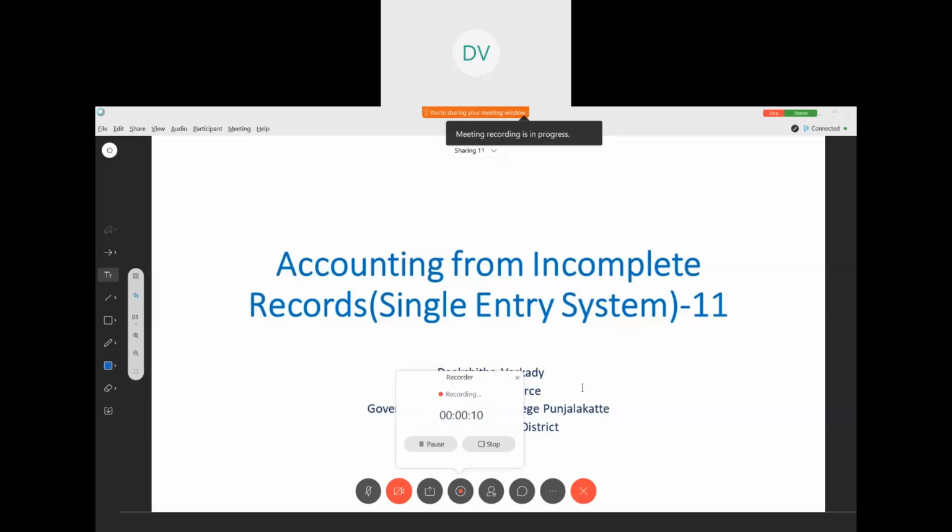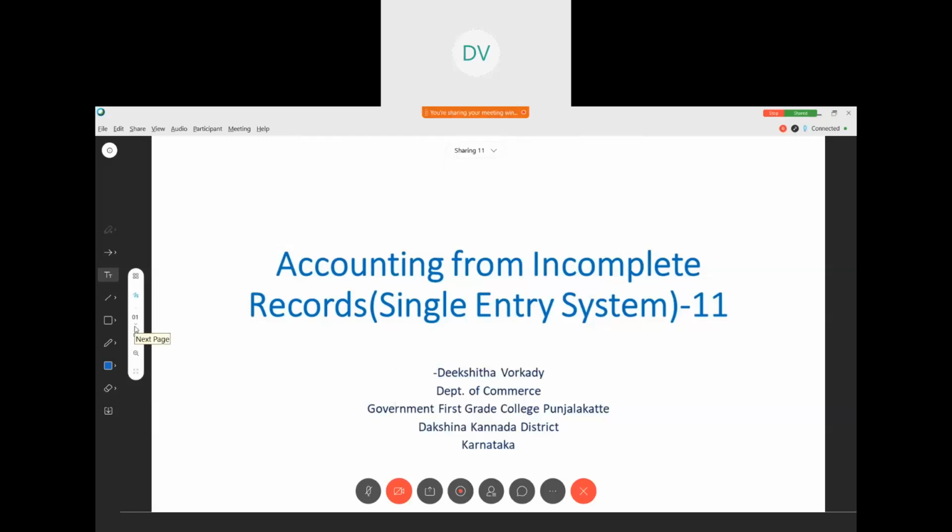Namaste. Let us work out one of the important problems where there are many adjustments in a single entry system. The books of Kumar showed the following figures.